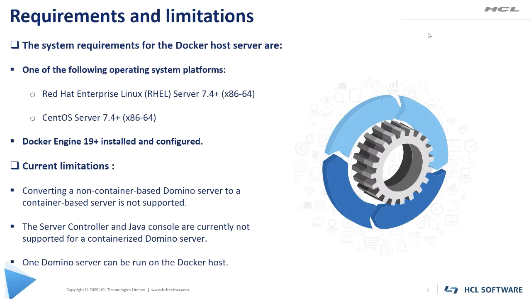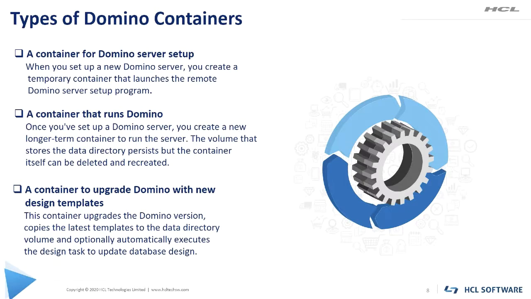Moving on to the next slide. There are four types of Domino containers available with the current Docker image. First one is for Domino server setup. This container is used to launch a remote Domino server setup program, and this is a temporary container.